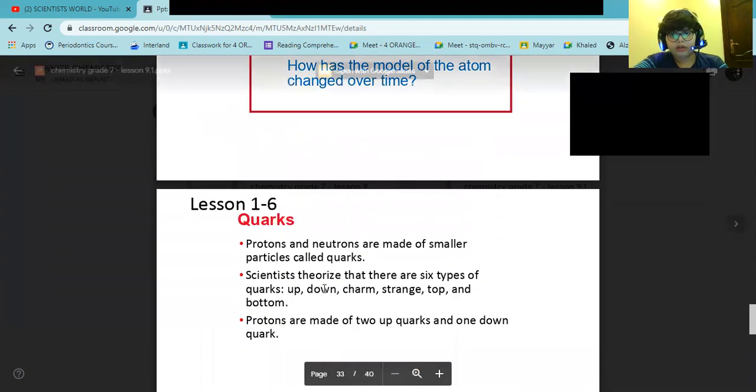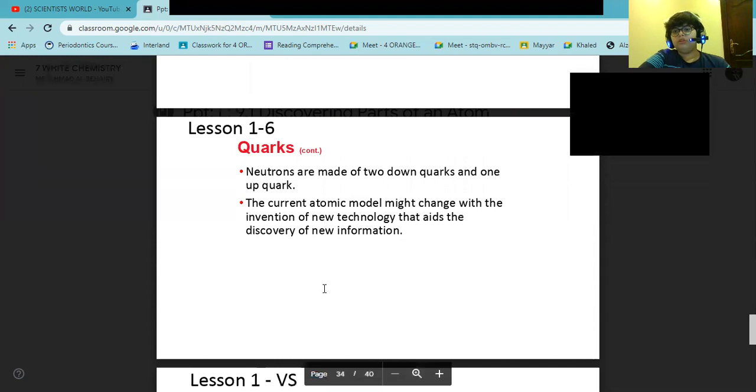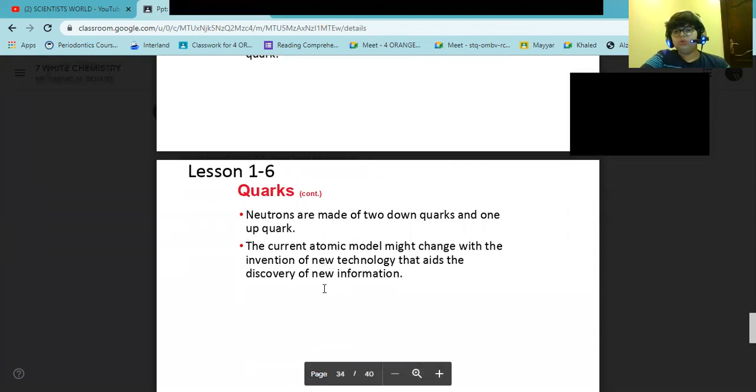Quarks. Protons and neutrons are made of smaller particles called quarks. Electrons are not made of smaller particles. Scientists theorize that there are six types of quarks: up, down, charm, strange, top, and bottom. Protons are made of two up quarks and one down quark, and neutrons are made of two down quarks and one up quark. The current atomic model might change with the invention of new technology that aids the discovery of new information.